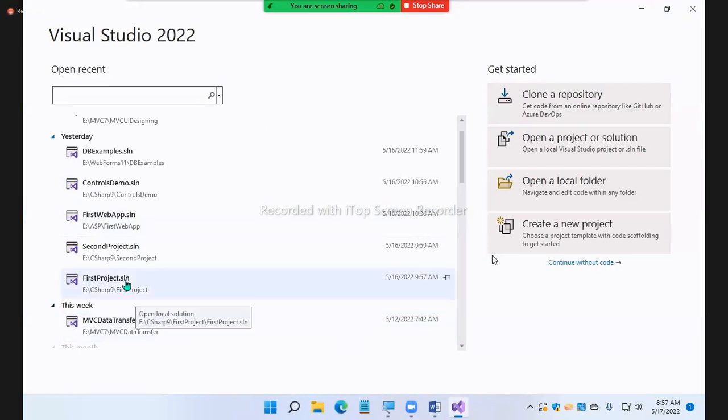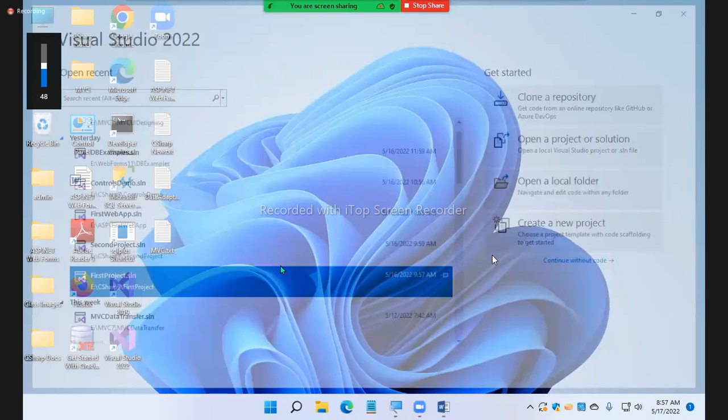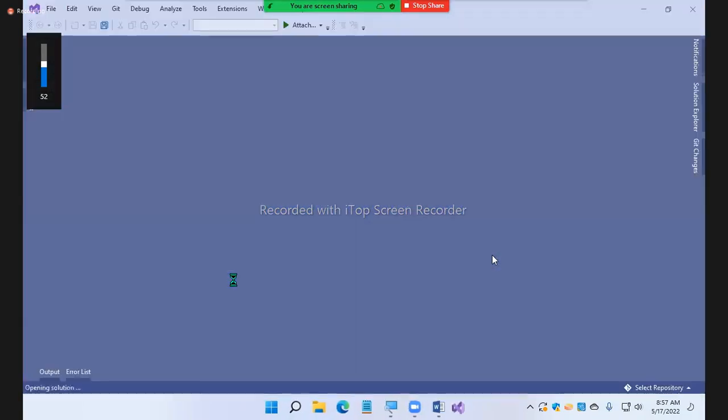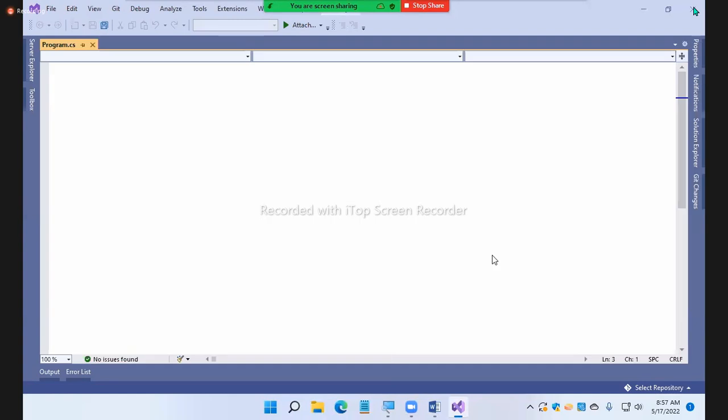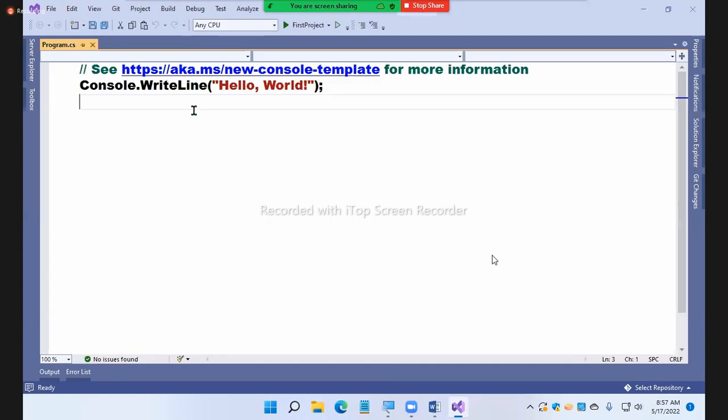Yesterday you created your first project, no? Next time when you want to open the project, we don't require to go for a new project. You can open the existing project. On the left-hand side, the recently used projects list will come. You simply select that project from that list.